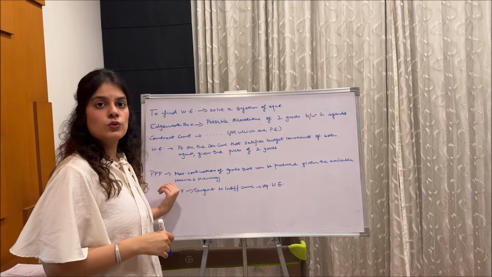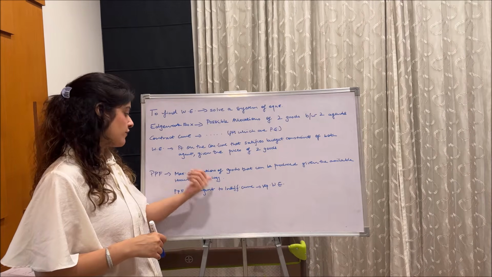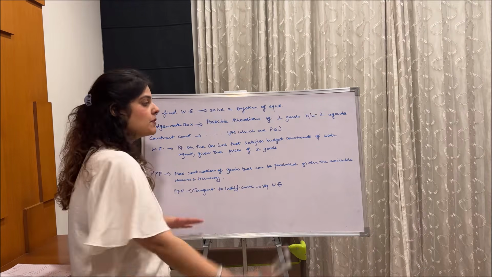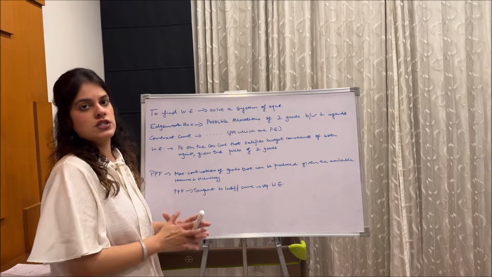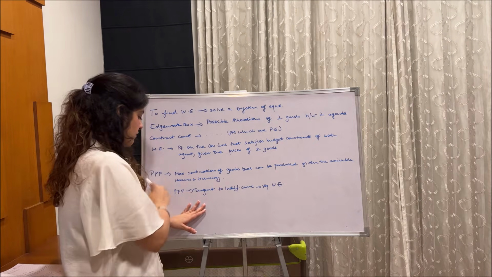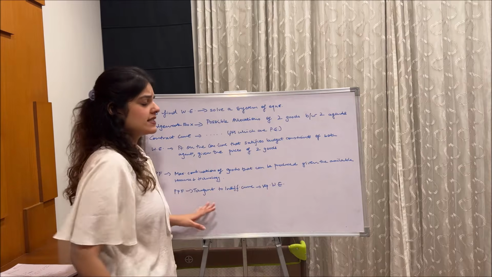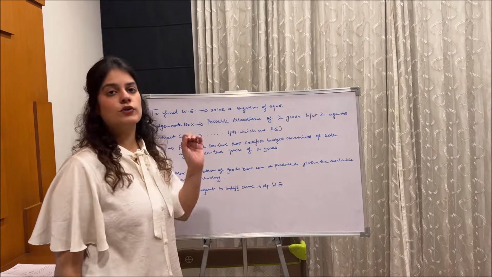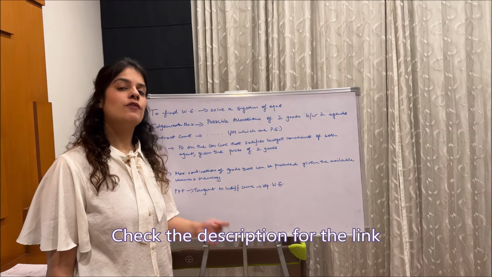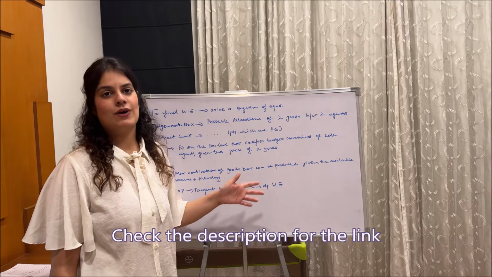We can also do it through a PPF, which is a production possibility frontier. It shows the maximum combination of goods that can be produced with the given available resources. And we see guys that the point where the PPF is tangent to IC, that is indifference curve, that is the point of WE, Walrasian equilibrium. If you don't know what is IC indifference curve, I have already made a video on it, you can watch that video as well.